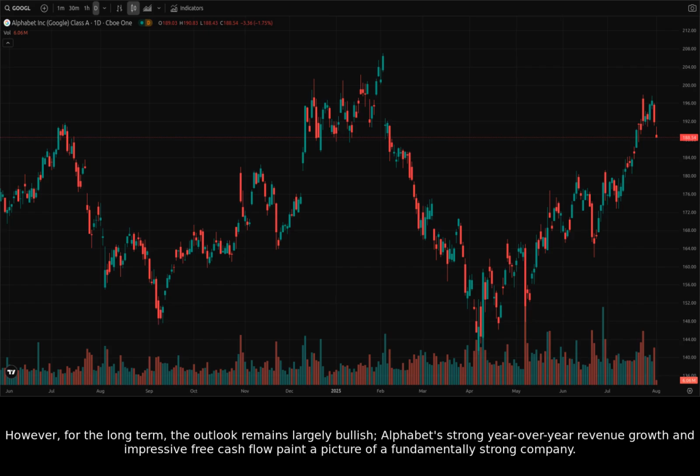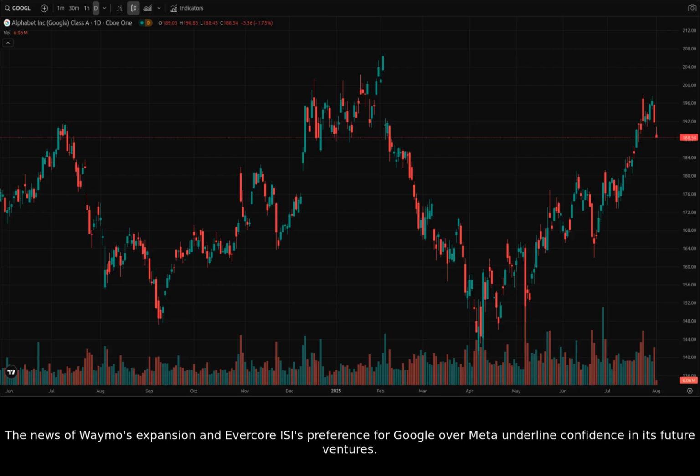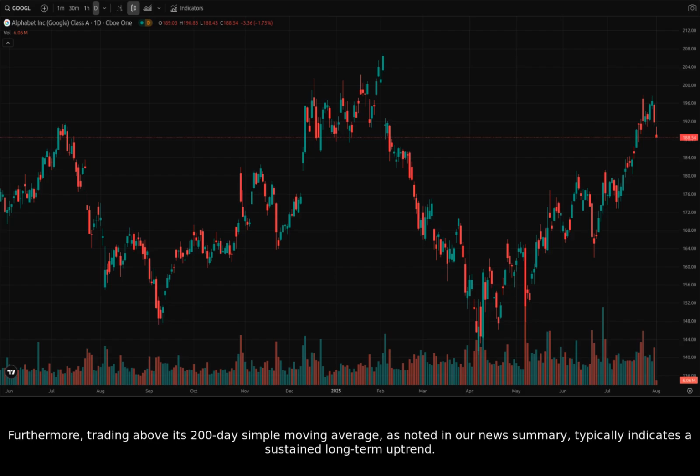However, for the long term, the outlook remains largely bullish. Alphabet's strong year-over-year revenue growth and impressive free cash flow paint a picture of a fundamentally strong company. The news of Waymo's expansion and Evercore ISI's preference for Google over Meta underline confidence in its future ventures. Furthermore, trading above its 200-day simple moving average, as noted in our news summary, typically indicates a sustained long-term uptrend.